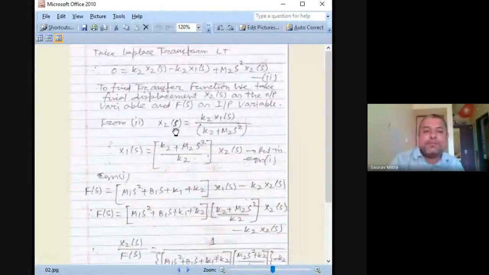Now in the first equation you have to substitute this value of x2 in terms of K2 and M2 s². First thing, don't get scared, because all numericals are repetitive, and all numericals are easy.